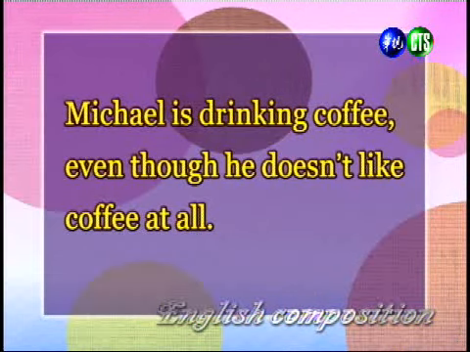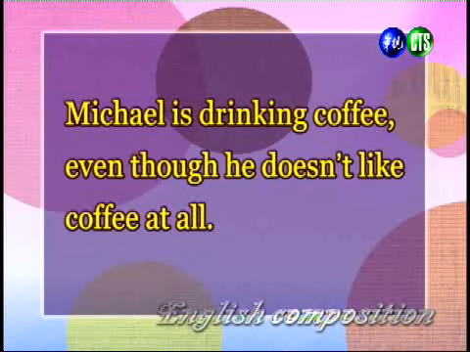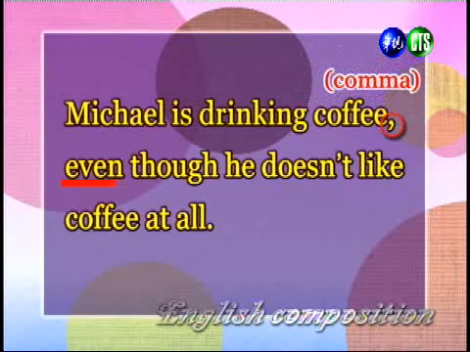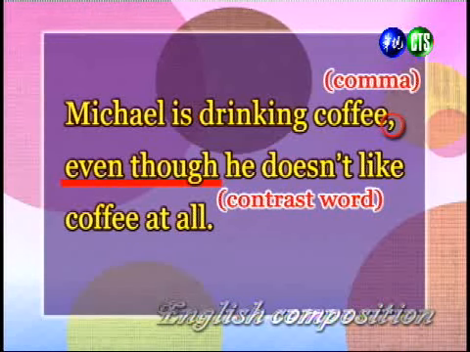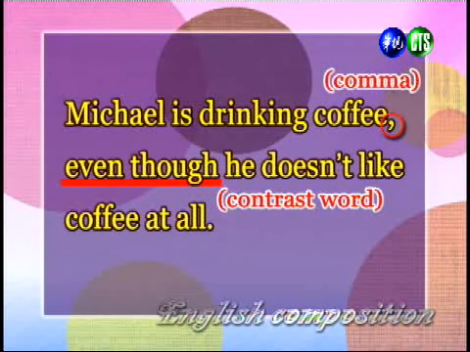Michael drinks coffee, even though he doesn't like coffee. And so we can see in this sentence that we have a contrast word, even though, and so we need to have a comma separating the first part of the sentence and the second part. 好，那在这个句子里面呢，我们使用 even though 这个从属连接词。那这从属连接词是代表对比的从属连接词哦，因此我们在它的前面呢加上一个逗号，来区隔第一个句子跟第二个句子。 Now, another thing that we can learn is that we can change the order of the two clauses in this kind of sentence.